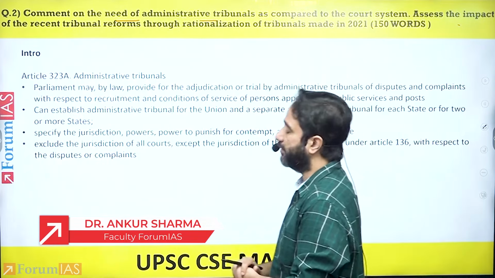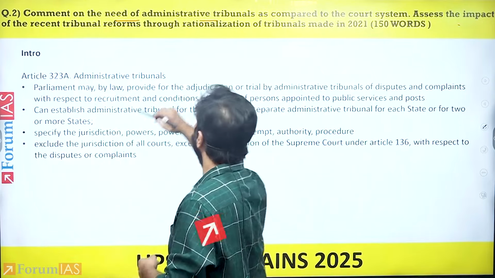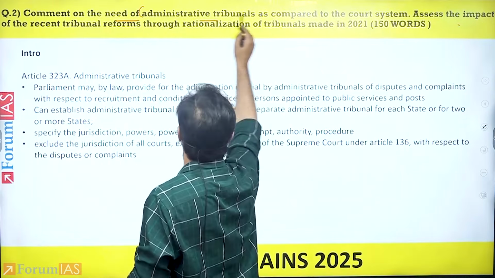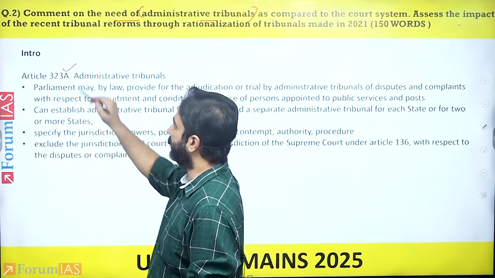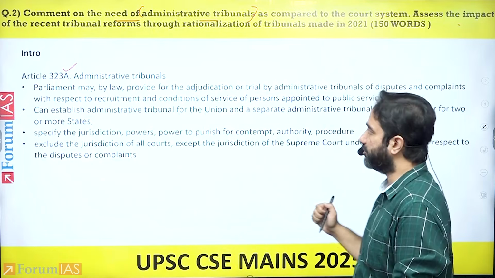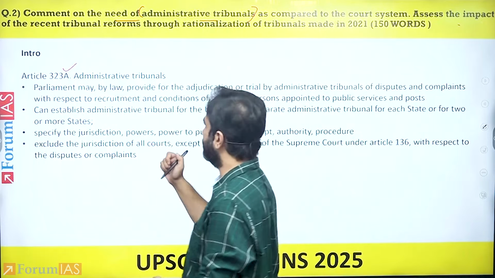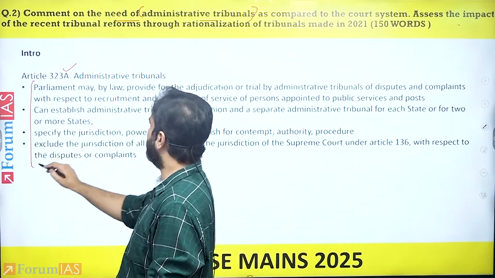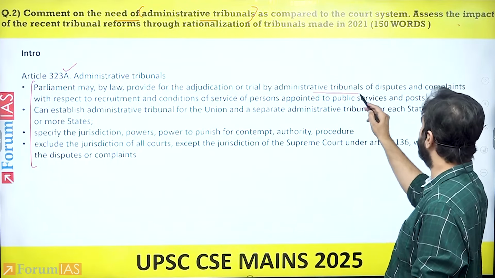150 words. Now, the first thing you would have to do in the introduction is look at the primary keyword, which it talks about administrative tribunals. You explain in brief what it means. So mention Article 323A that has allowed for the formation of tribunals, mention which constitutional amendment allows for this, and provide that the parliament can provide for administrative tribunals.